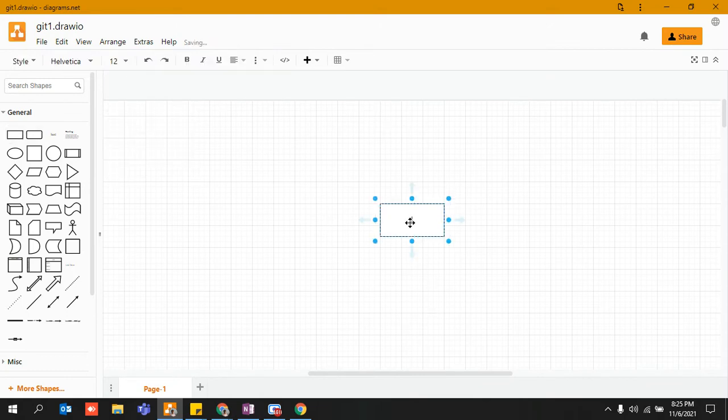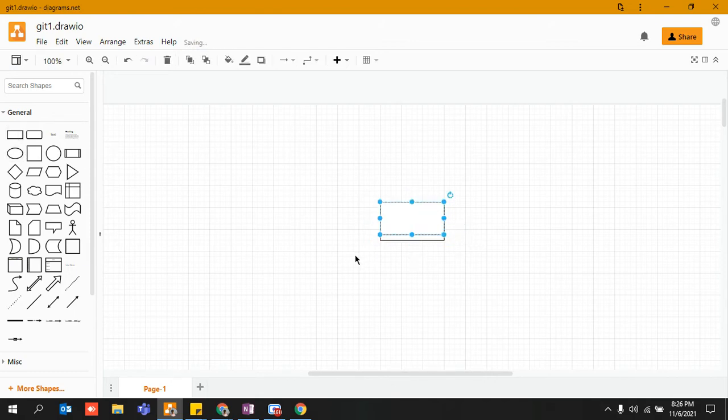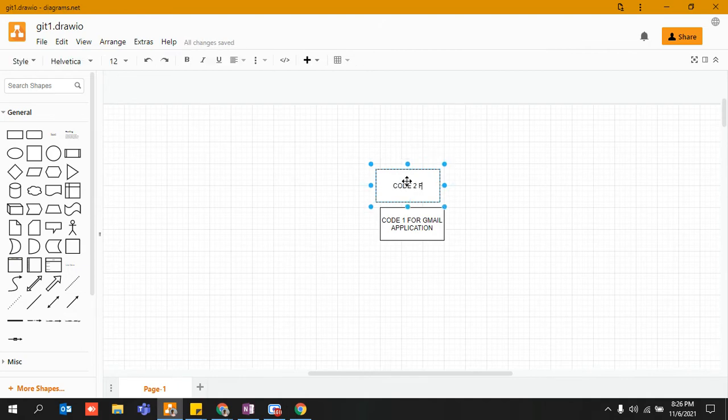Let's say I created my code 1 for a Gmail application, right? So I wrote a particular piece of code, right? Then the next day I came, I again wrote some code 2 for Gmail, and in the same way I again wrote some code 3 for Gmail, right? So on a daily basis, I am writing some code.